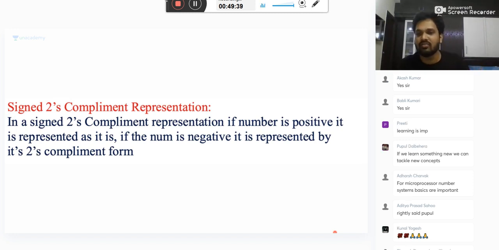If I need only for GATE, if I want to train only for GATE, I can simply take the questions and explain you, and from the background I can explain you the theory. That is also another way. Okay.